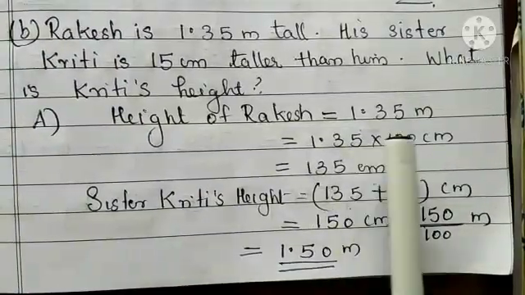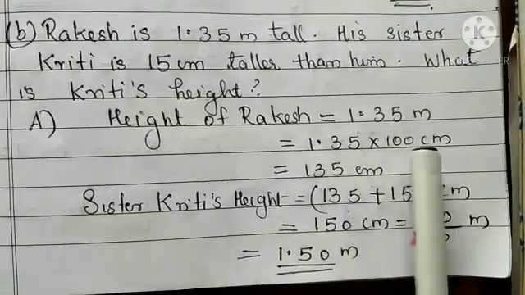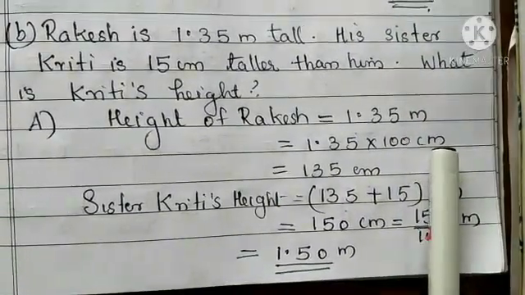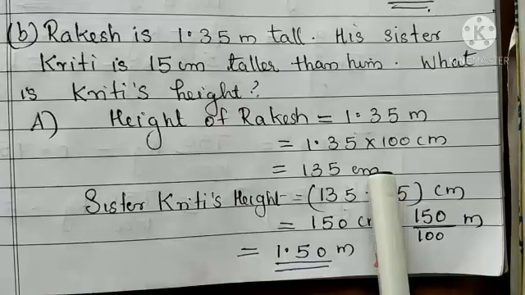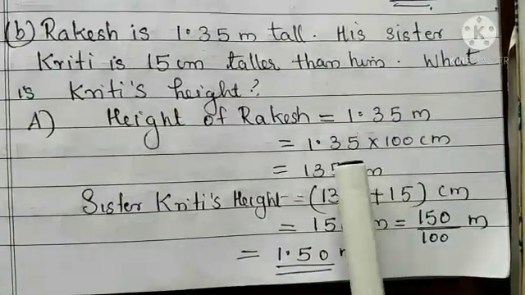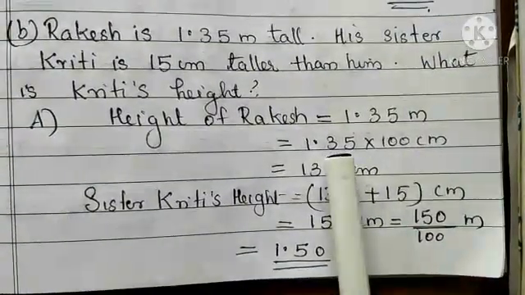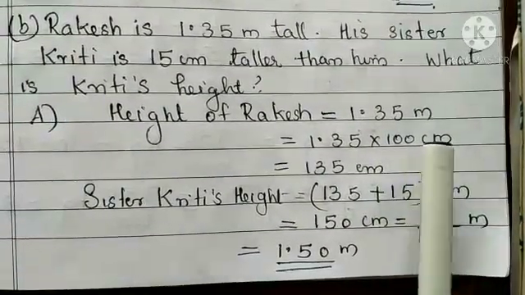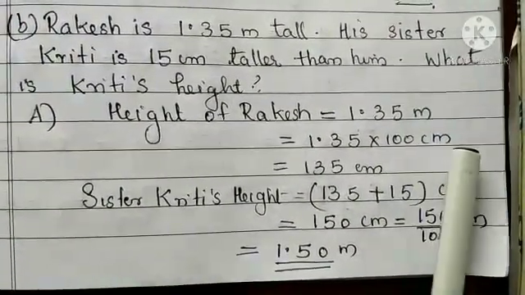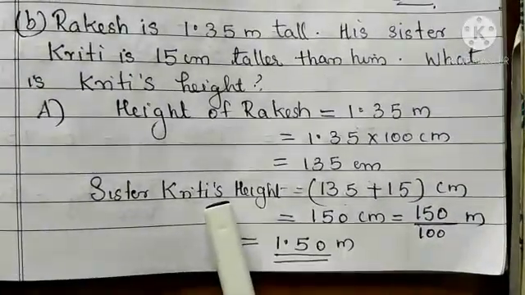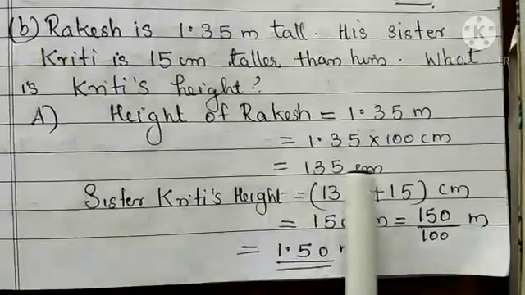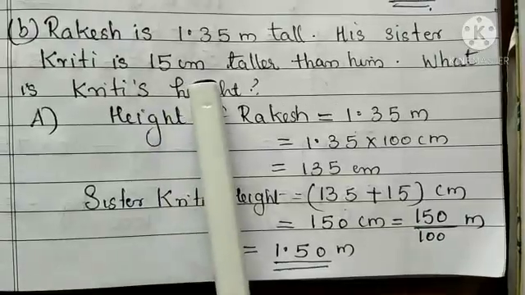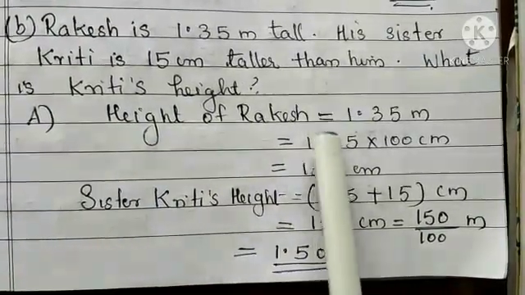So here 1.35 meter into 100 will give centimeter, 135 centimeter. I hope you all know how to convert decimal points while multiplying with 100, 1000 or 10,000 etc. Then Kriti's height. What is given here? Kriti is 15 centimeter taller than Rakesh.